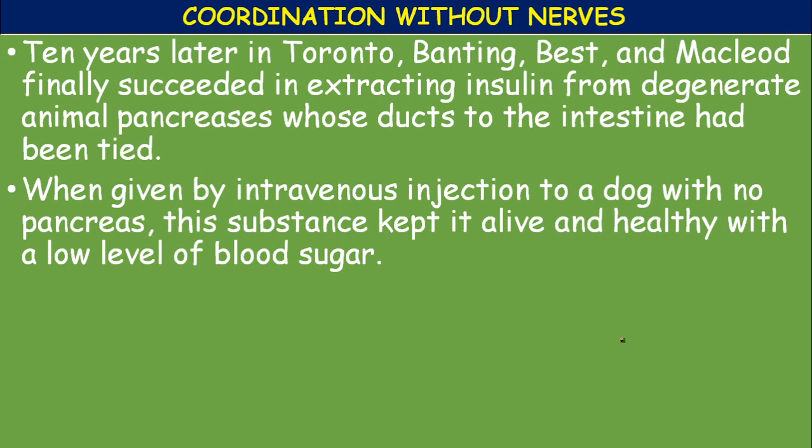When given by intravenous injection to a dog with no pancreas, this substance kept it alive and healthy with a low level of blood sugar.